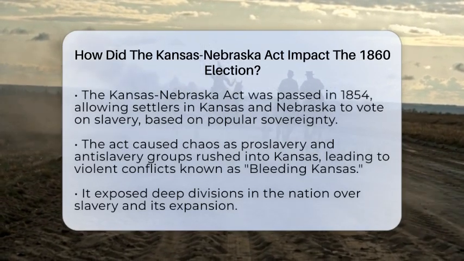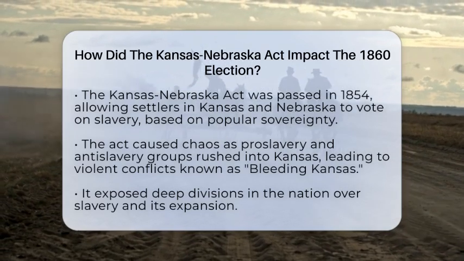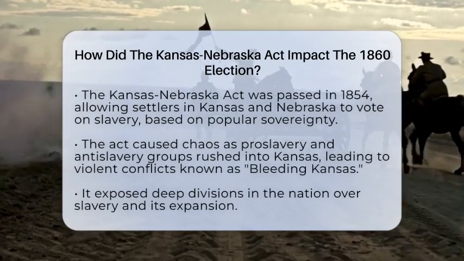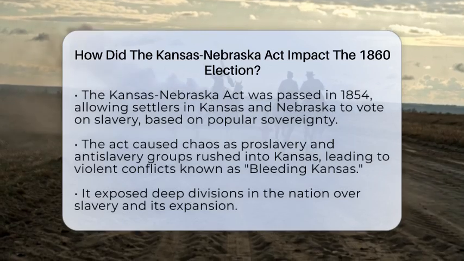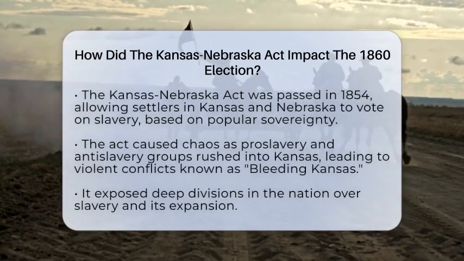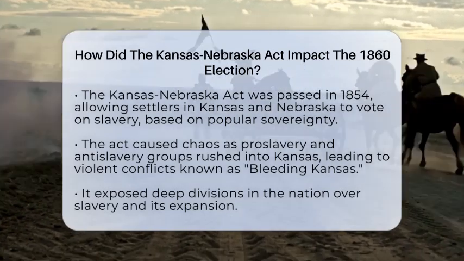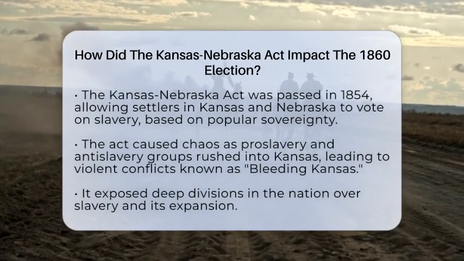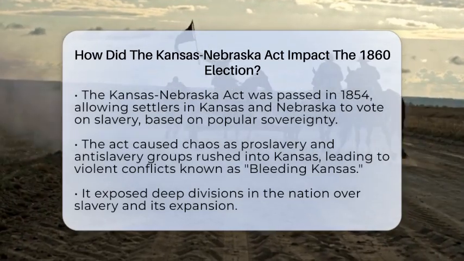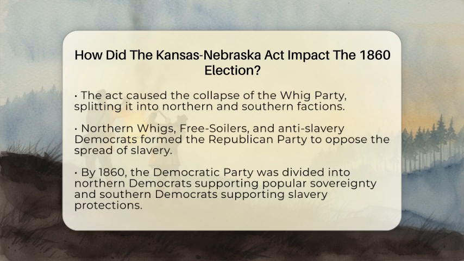The act let settlers in Kansas and Nebraska decide for themselves whether to allow slavery. This idea, called popular sovereignty, meant the people living there could vote to permit or ban slavery. This decision led to chaos. Pro-slavery and anti-slavery groups rushed into Kansas to sway the vote. Violence broke out, and the fighting became known as Bleeding Kansas. It was a clear sign that the nation was deeply divided over slavery.